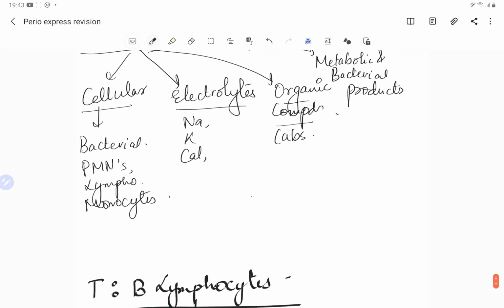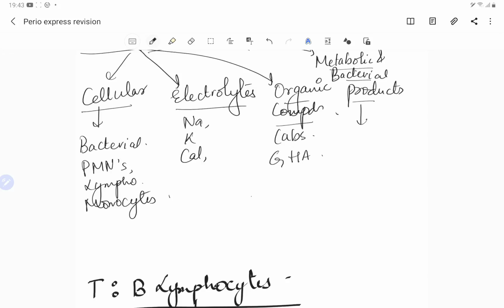And we have the protein components which are less than that of serum but still present, and we have the glucose, hexosamine, and then hexuronic acid, all these, and the various metabolic products, the products which are released by the bacteria such as lactic acid, uric acid, formic acid. While we are talking about the plaque, we will be talking about the various noxious products which are released by the bacteria.